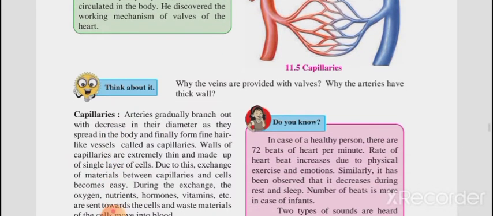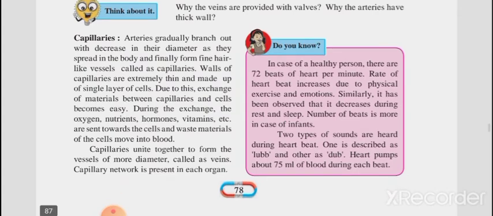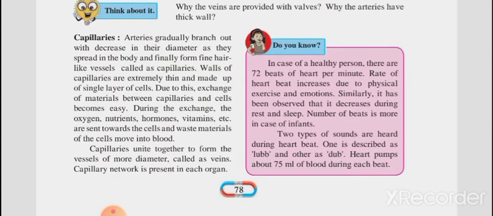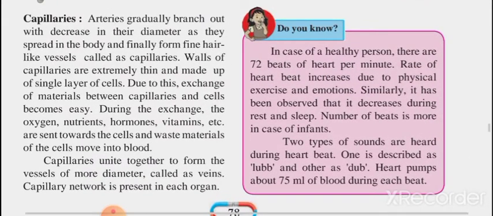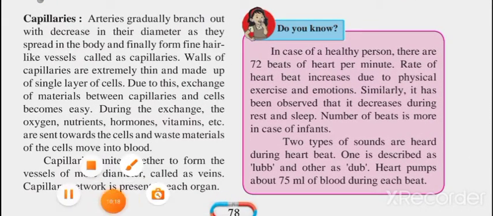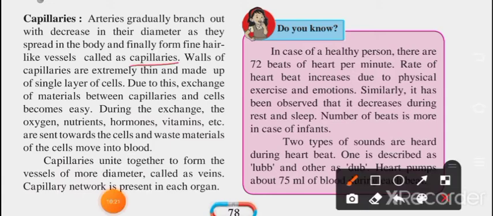Okay. So, working of capillaries: arteries gradually branch out with a decrease in their diameter as they spread in the body and finally form fine hair-like vessels called capillaries. So whatever arteries are there, they gradually branch out with a decrease in their diameter, obviously, and a lot of branches come out from the same, and they spread in our body and finally form fine hair-like vessels. Such vessels are called capillaries.